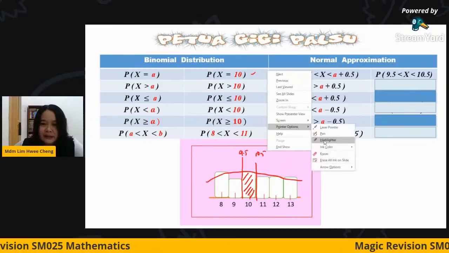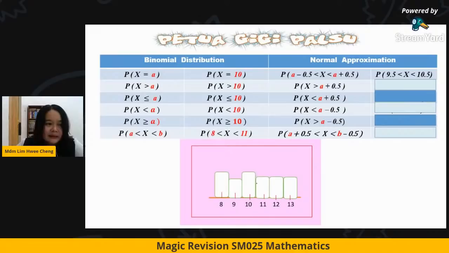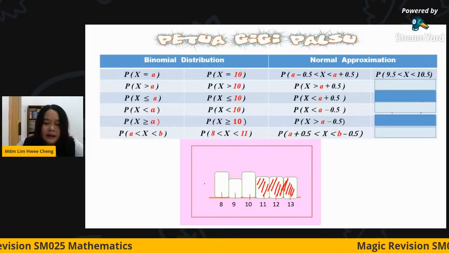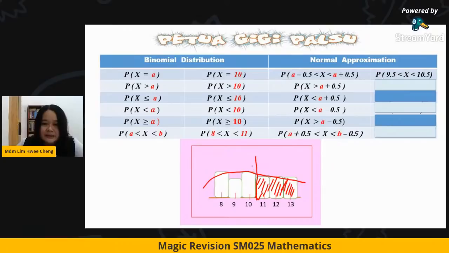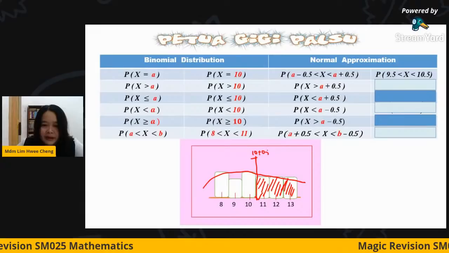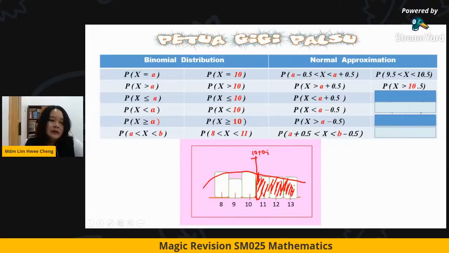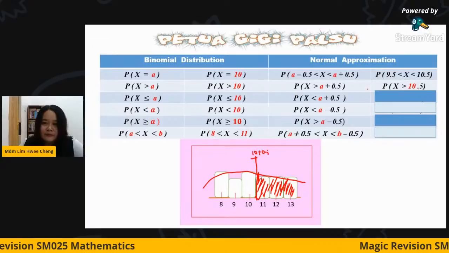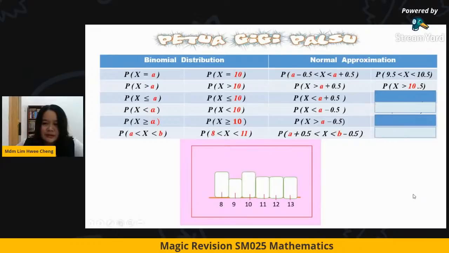The second one I show you is greater than 10. This is 10, right? Greater than 10 is not included. So my shaded region will be here. I draw my normal bell. I cut. Here you see the 10. So 10 we add 0.5. We start from here because I just want this region. So I do the correction to x is greater than 10.5. You don't need to memorize this one. One more I show you. After this you can try yourself.